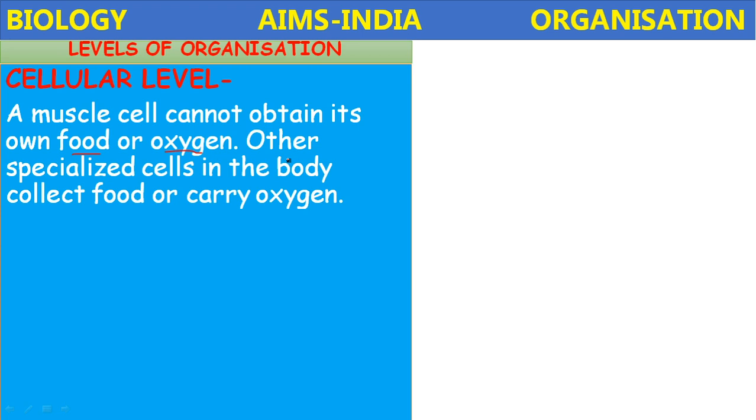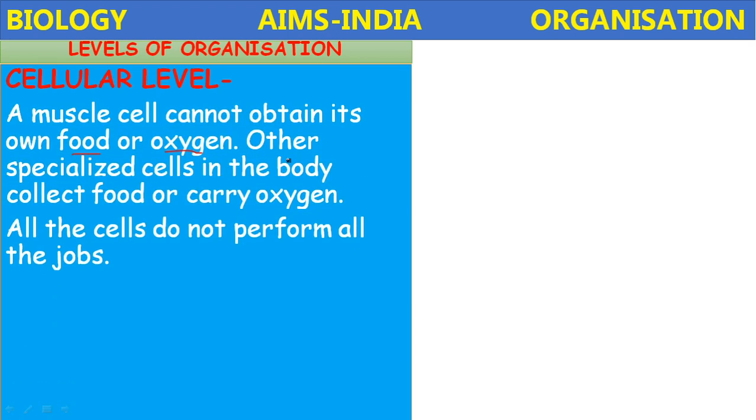But the muscle cell by itself cannot obtain it. Then how is that function fulfilled? Other specialized cells like RBC, red blood cells, or the transport system, carry the oxygen and the nutrients to the muscles where it is utilized. Okay.